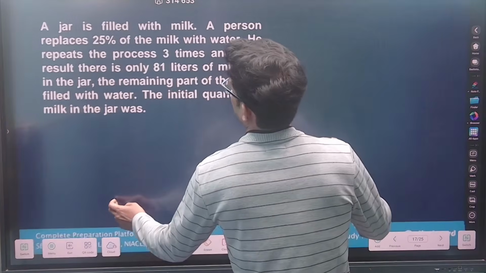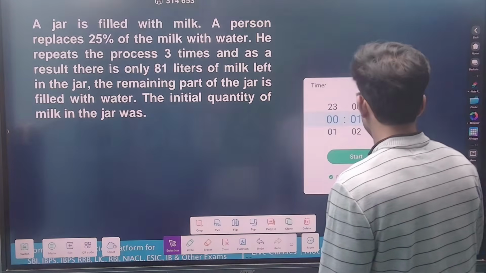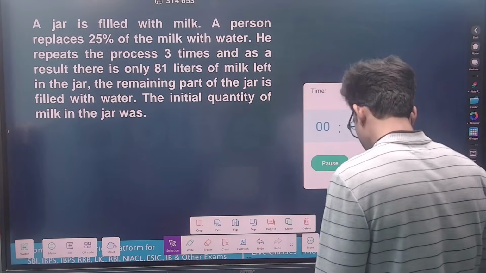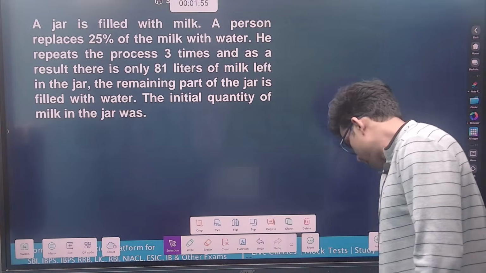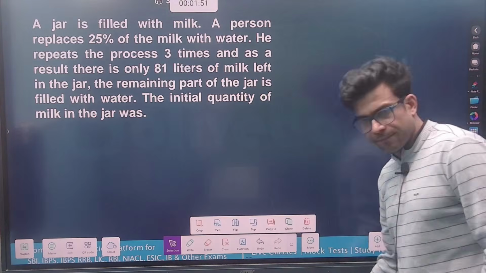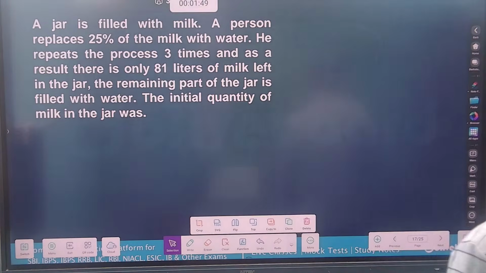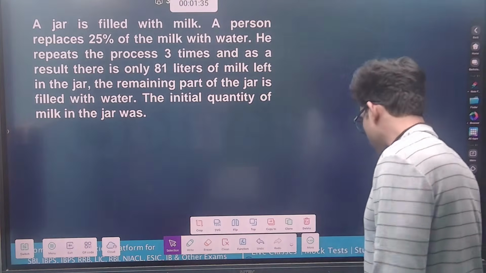Solve this question, come on. Narsimha, I think you should check. You cannot get 108. You have calculation mistakes over there.